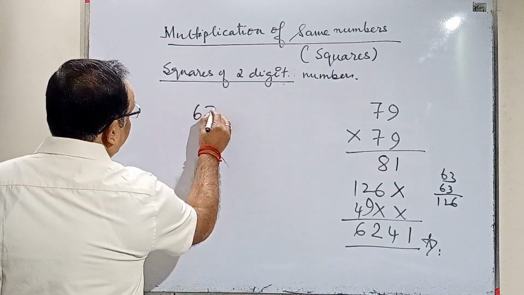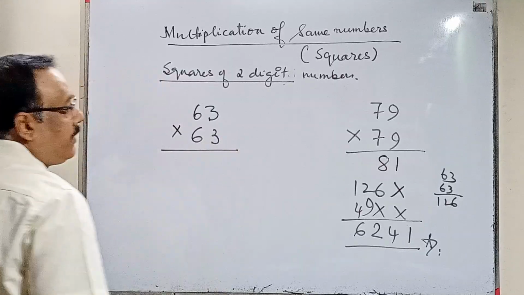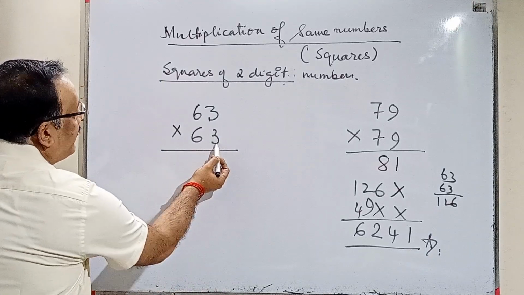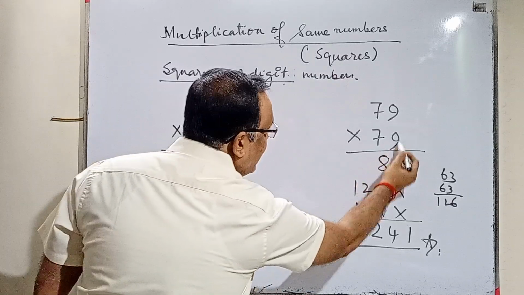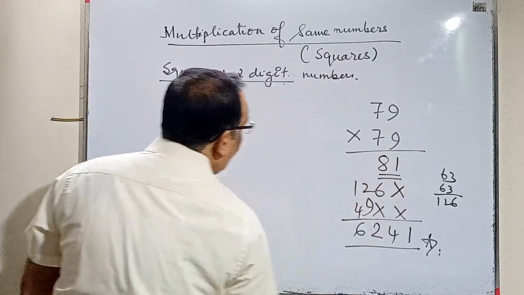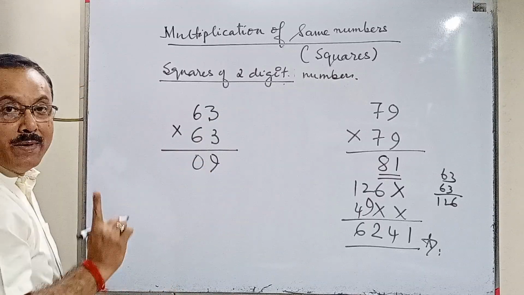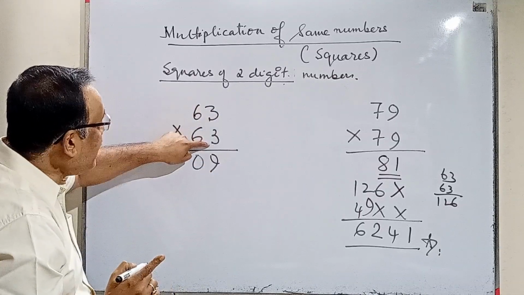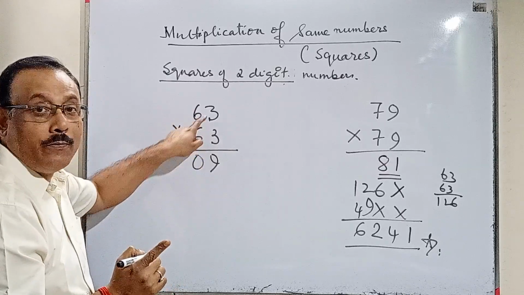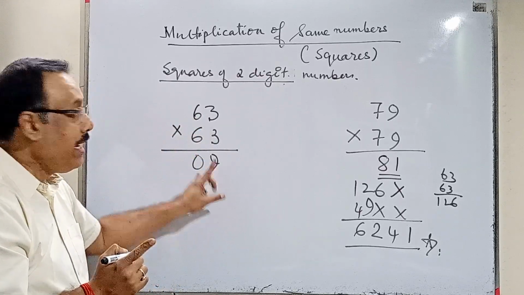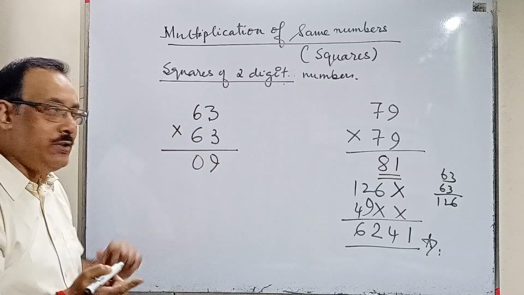Say 63 into 63. See here, if I multiply, 3 into 3 is 9. Here it was 9 into 9, 81. I got 2 digits. Mind it, we have to write 2 digits. So this 9, I'll write it as 09. Remember, suppose if I get 1 into 1, I'll get 1. So I'll write 01. 2 into 2, 4, I should write 04. If I'm getting 2 digits, it's fine. But if I'm getting single digit, I must add a 0.